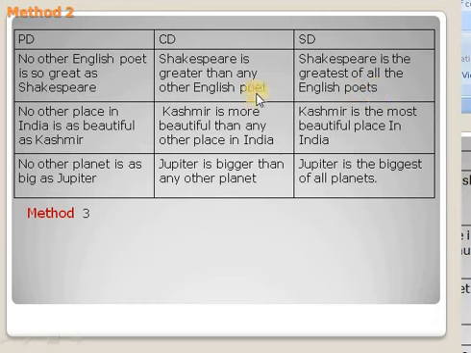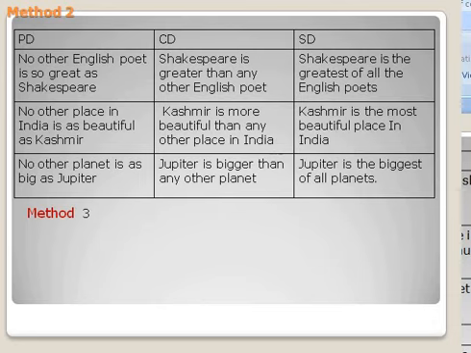No other place in India is as beautiful as Kashmir. Kashmir is more beautiful than any other place in India. Kashmir is the most beautiful place in India. No other planet is as big as Jupiter. Jupiter is bigger than any other planet. Jupiter is the biggest of all planets.